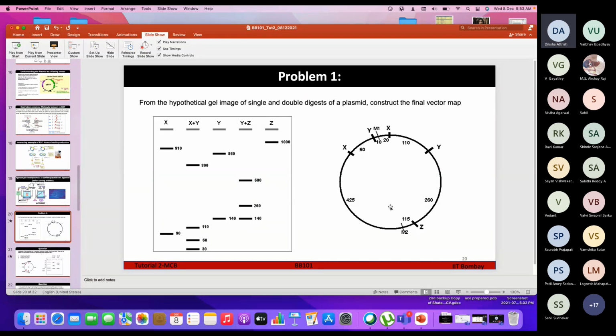Actually, it may be the multiple cloning site that is part of the plasmid, but we are not concerned with this M1 and M2 here. We are mainly focusing on X and Y, the restriction digestion sites.